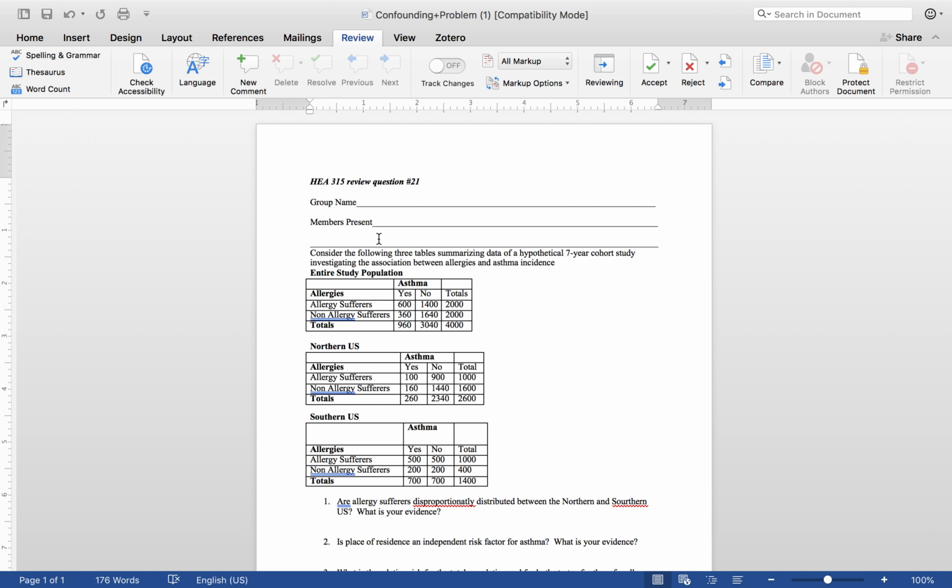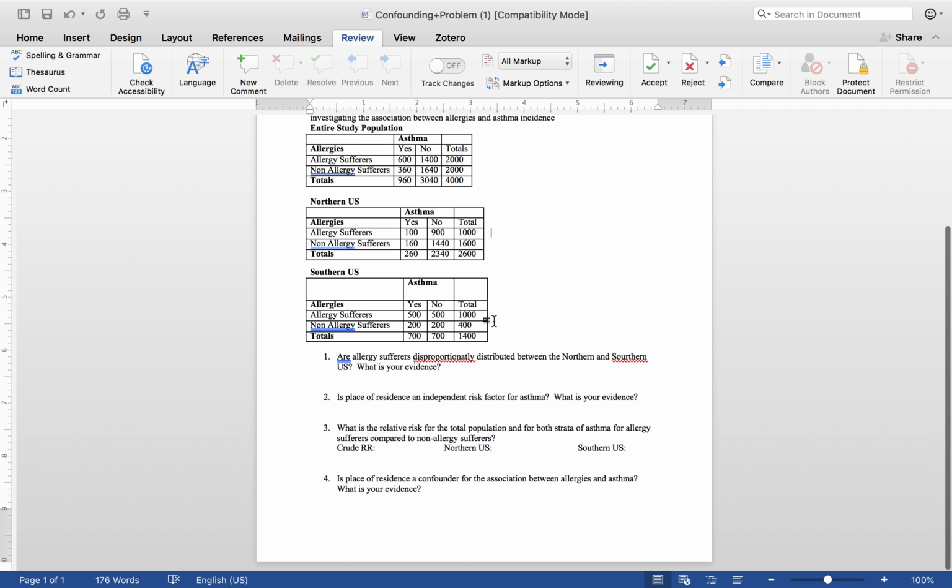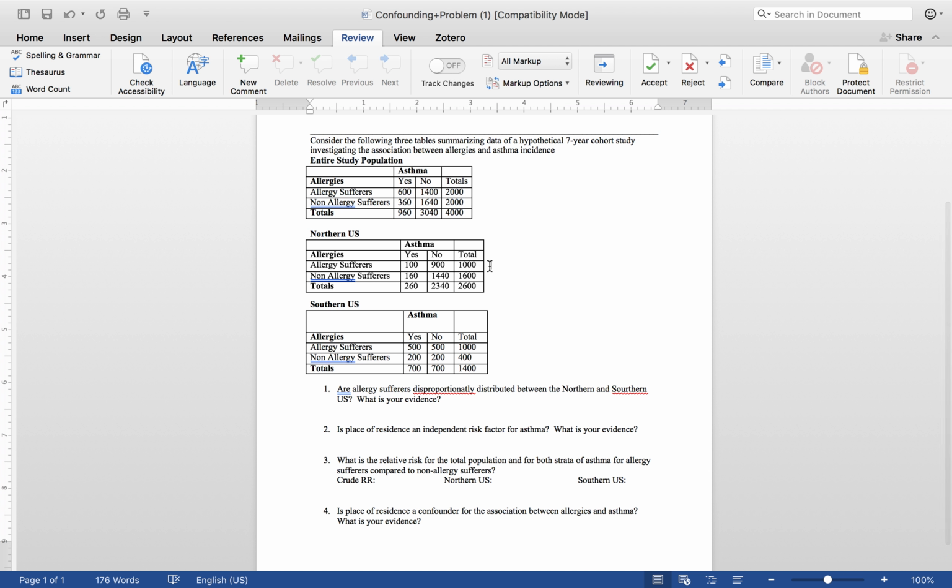Hey everybody, so here is the confounding problem and how you should work through it. This confounding problem goes through both testing to see if the confounding variable is an independent risk factor for the disease or the health outcome that you are interested in, as well as if your confounding variable is associated with the exposure that you're testing. So in this particular problem, the exposure is allergies, and asthma is the health outcome, and the place of residence is the confounding variable we're testing.